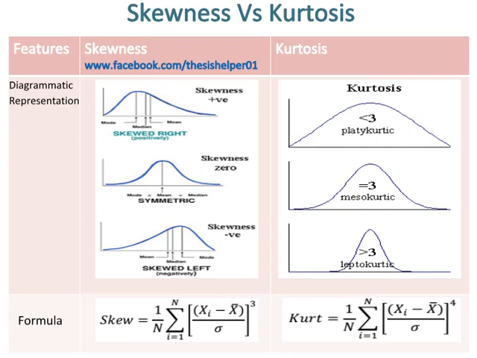Whereas in the first diagram of platykurtic, the kurtosis value is less than 3. In the second diagram of mesokurtic, the kurtosis value is equal to 3. And in the third diagram of leptokurtic, the kurtosis value is greater than 3. The formulas of skewness and kurtosis are also given for comparison.